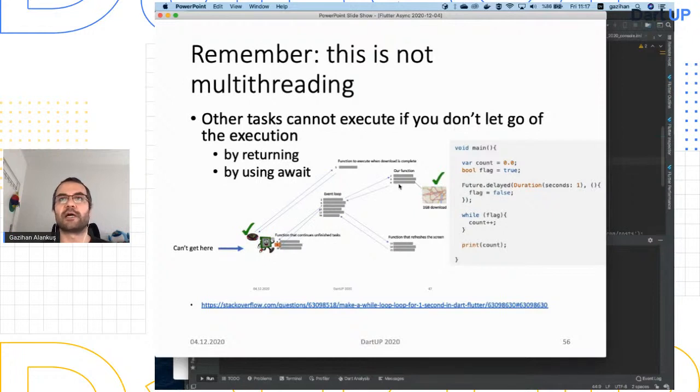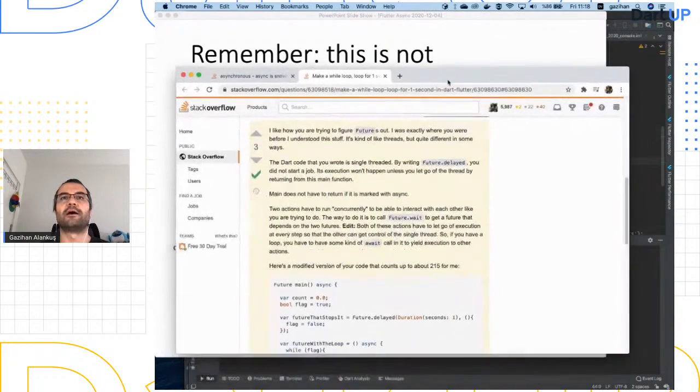If you don't let go of this guy, if you hold him hostage here, these things won't be able to execute. You won't be able to refresh the screen. You won't be able to continue other unfinished tasks. If I hold it hostage here, he's not going to be able to continue other asynchronous stuff that I had started. And this is an actual Stack Overflow question that I answered.